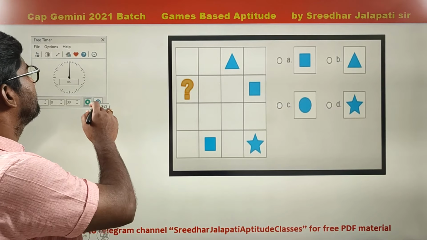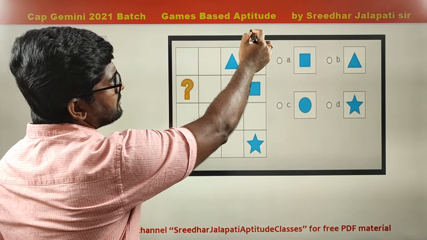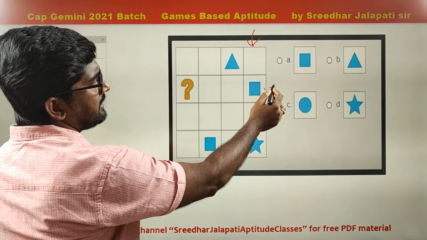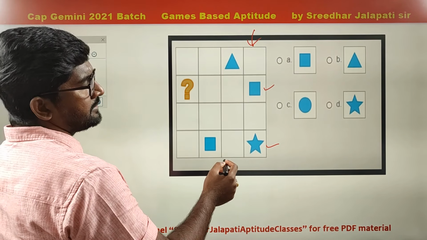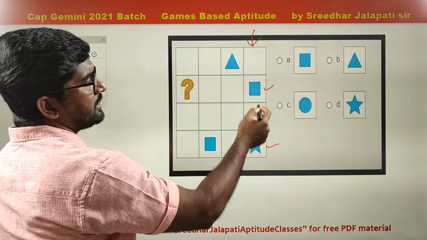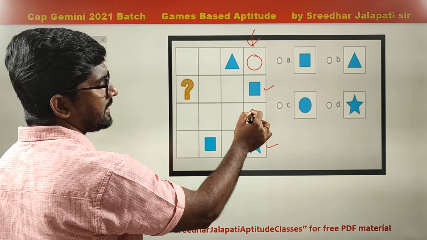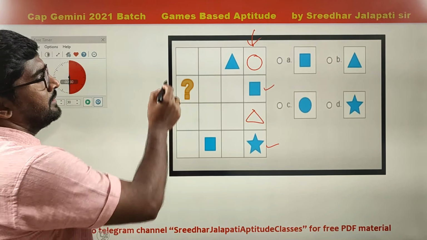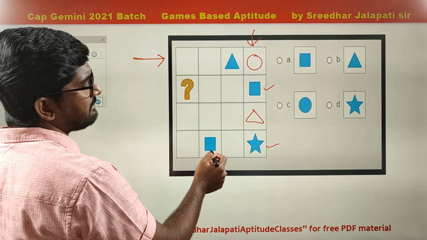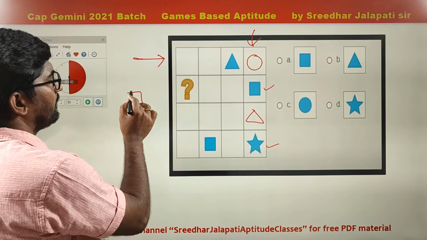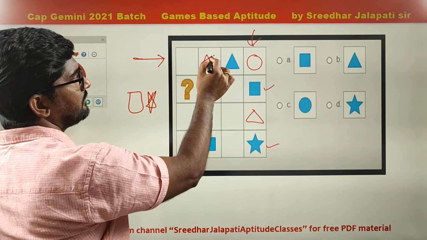Right. So here, when it comes to this column, square and star are already present. The other two symbols I am supposed to get are triangle and circle. As triangle is already there, this cannot be triangle, so this is circle and this is triangle. Now coming to this row, circle and triangle are already there. The other two symbols are square and star. As square is already here, square cannot be here, so this is star and this is square.